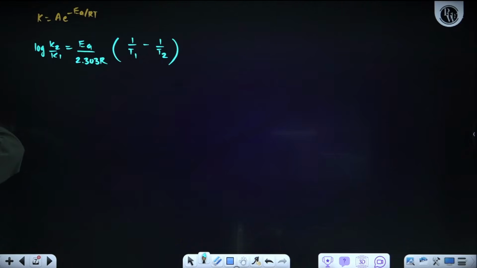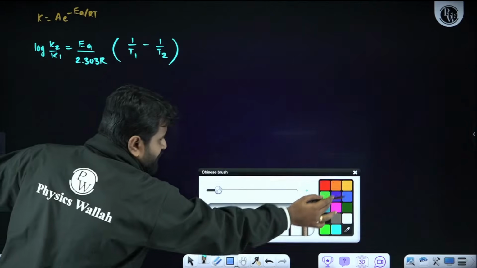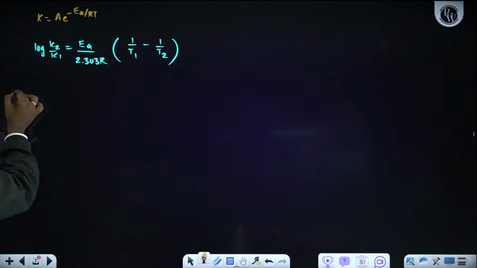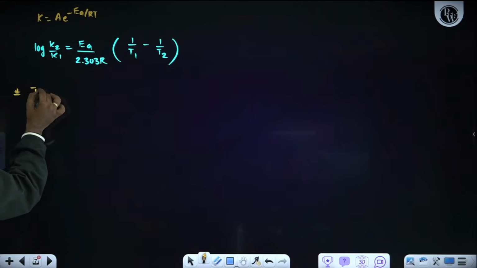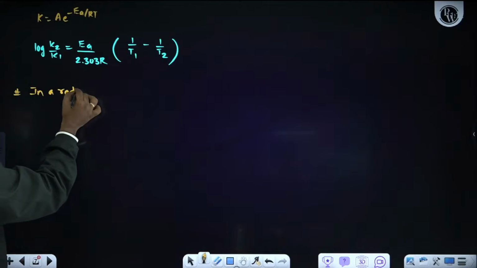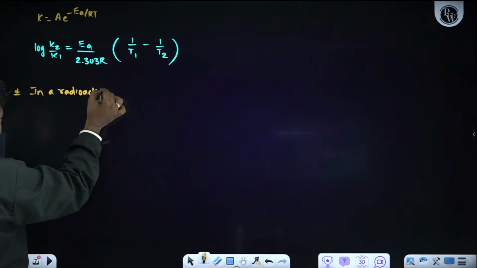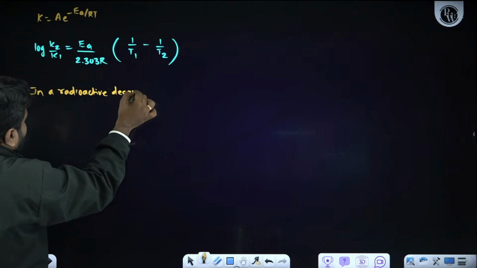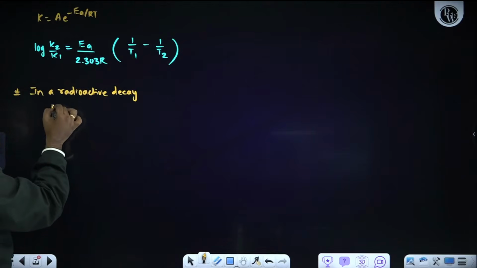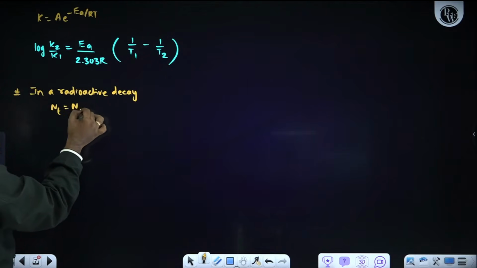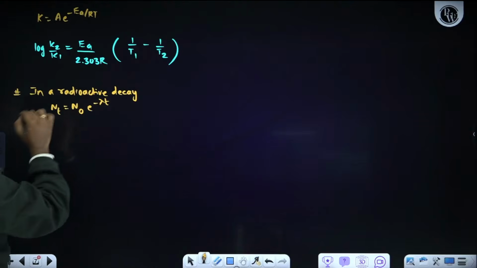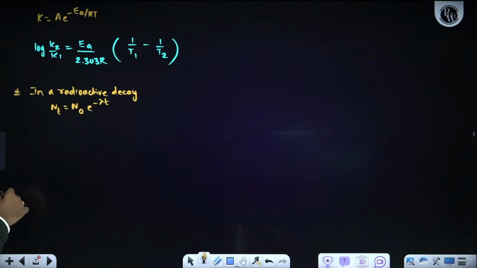Now, one more thing I want to tell. In radioactive decay, the question paper setters mostly won't focus on this, but still, in radioactive decay, what do we know? Nt = N0 e^(-λt). This is very, very important.